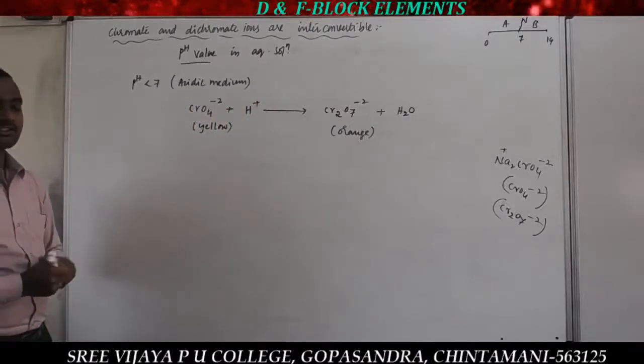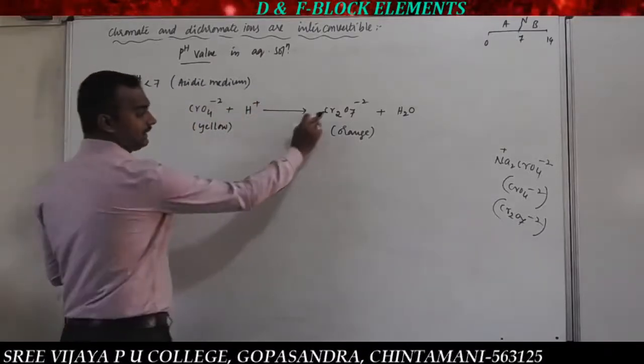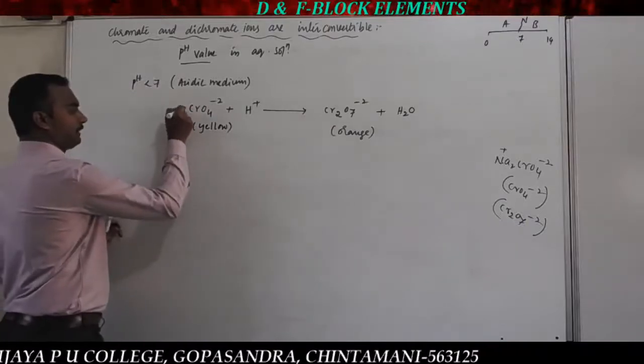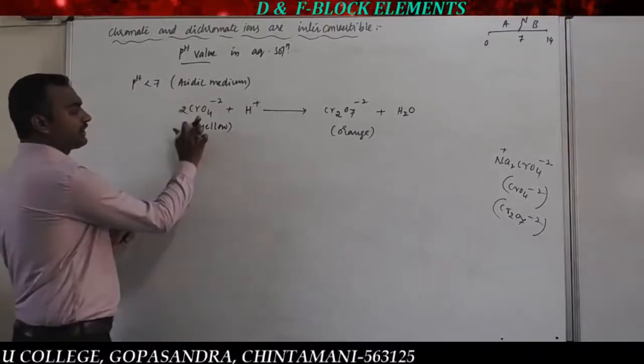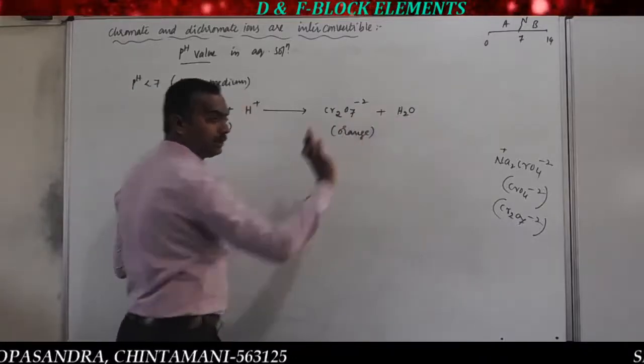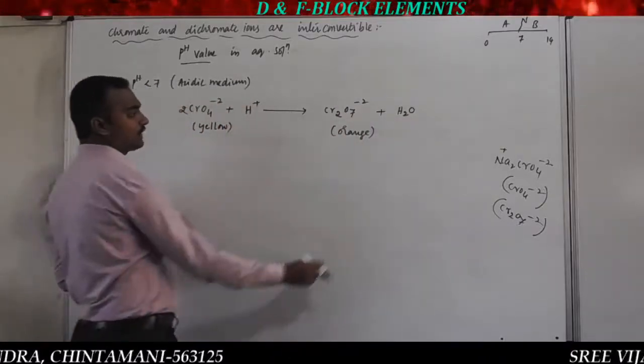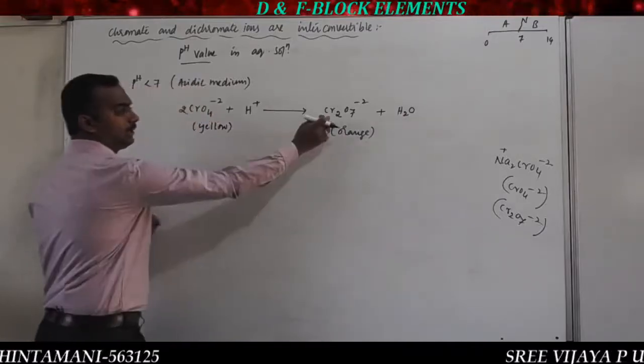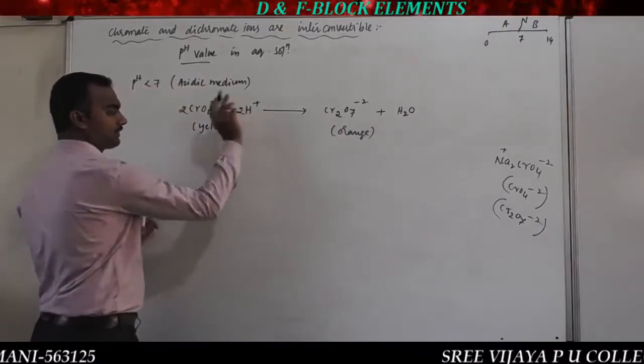So balance it. When we balance, what do we get? Cr, here 2, here 1, just put 2. Oxygen is 4 to 8, oxygen is not balanced. So 8 means here 7 plus 1, the option is correct. Balance hydrogen: here hydrogen 2, here there is no hydrogen, here 2 hydrogens are.